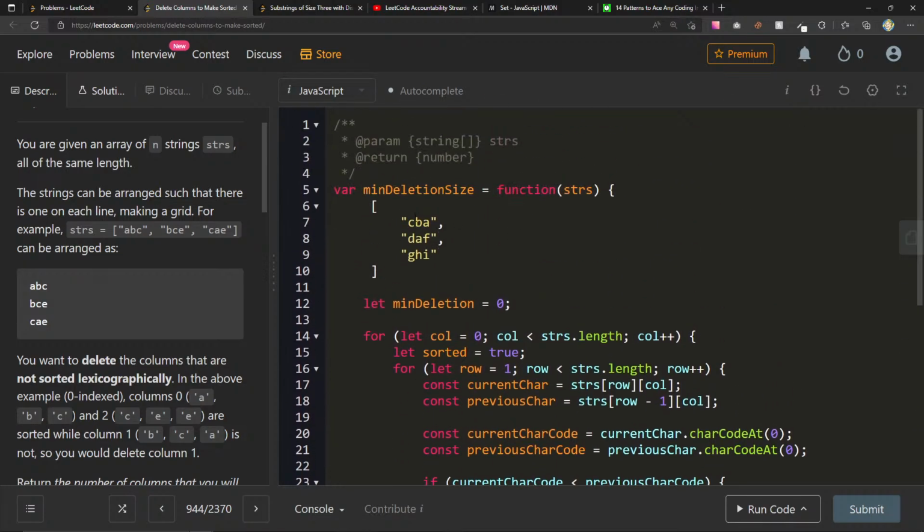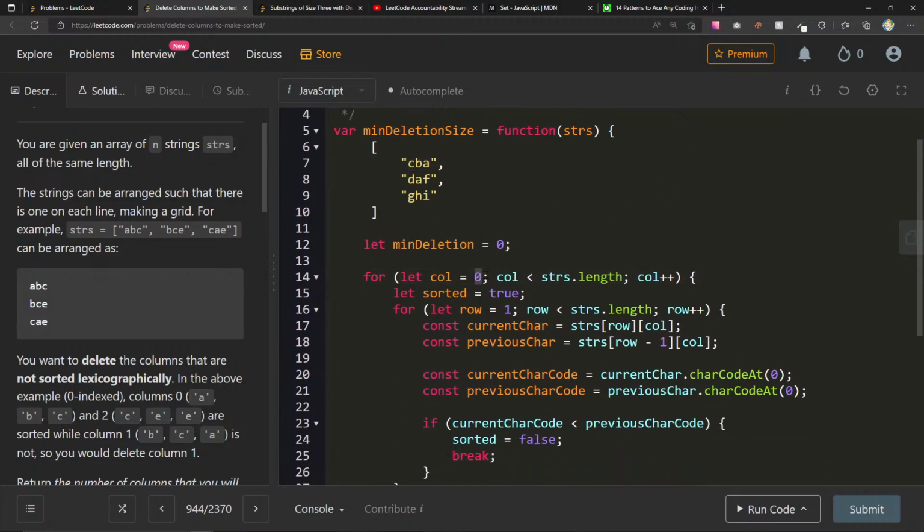So for any one of these, if we look at this, it's column 0, row equals 1, right? So I'll go to STRS of row 1, column 0. All right, so STRS, we're going to go to 1, which is here, column 0.